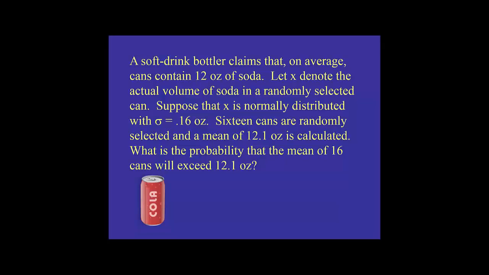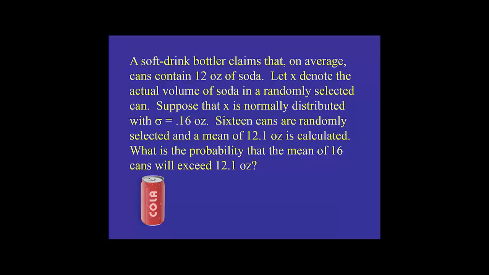Okay, let's do another one. A soft drink bottler claims that on average, cans contain 12 ounces of soda. We'll let X denote the actual volume in a randomly selected can. We want to know if they're cheating us. Suppose that the population is normally distributed. That's great, it means I don't have to worry about the sample size being normal. I expect them all to be normal.